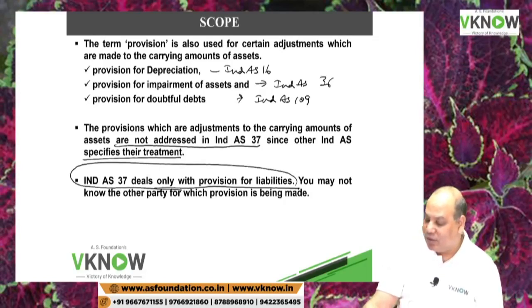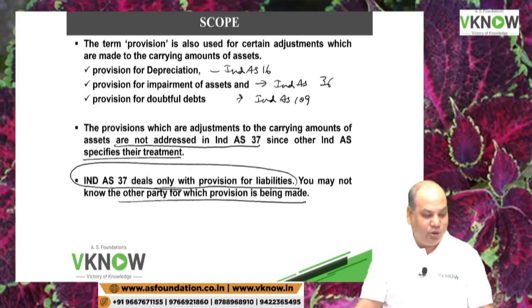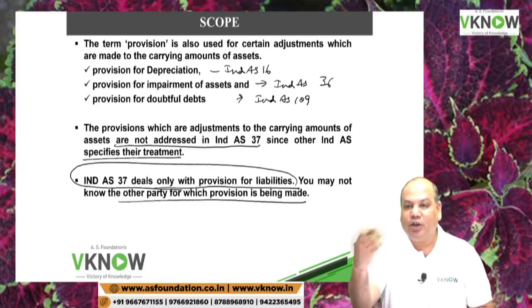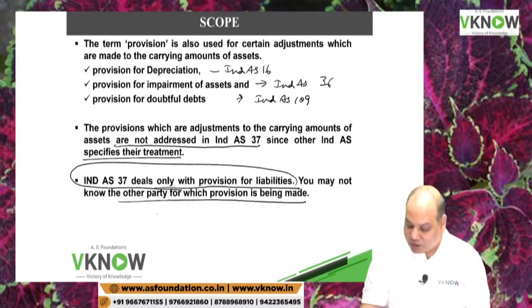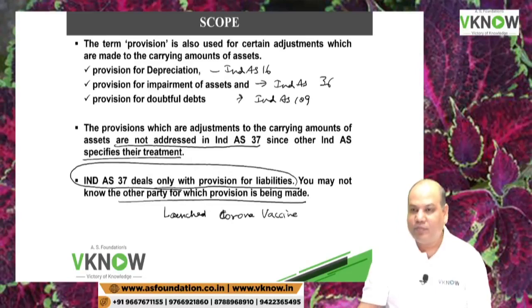And you may not know the other party for which the provision is made. Sir, what do you mean by this line? You may not know the identity of the other party. Is it right? Like a company has launched a corona vaccine. They gave the vaccine injection to 10 crore people.